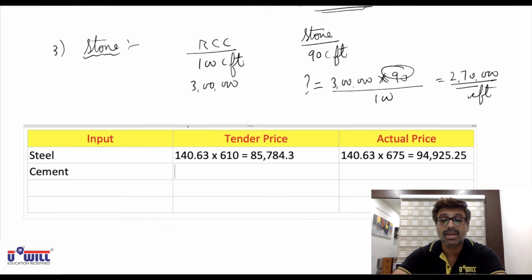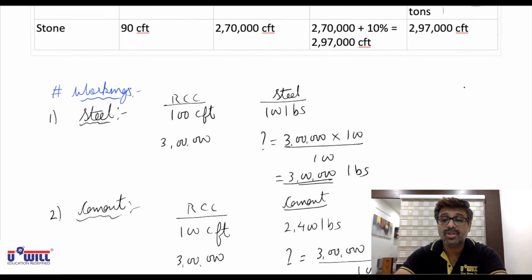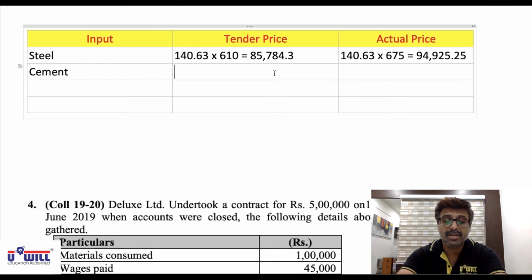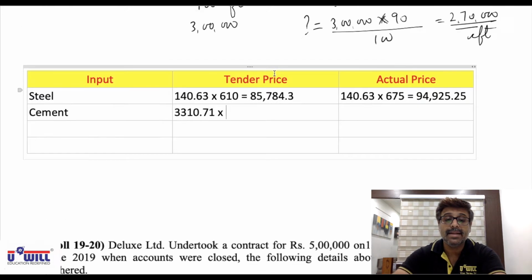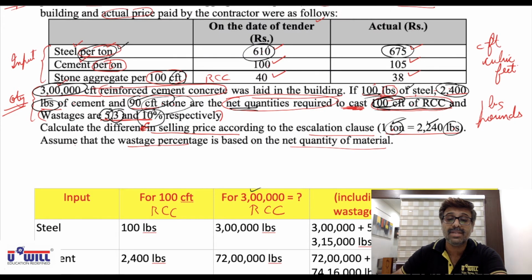Now for cement, you all can see the quantity is 3310.71 tons. So 3310.71 tons multiplied by the tender price, the quotation we submitted, was 100 rupees. So into 100.